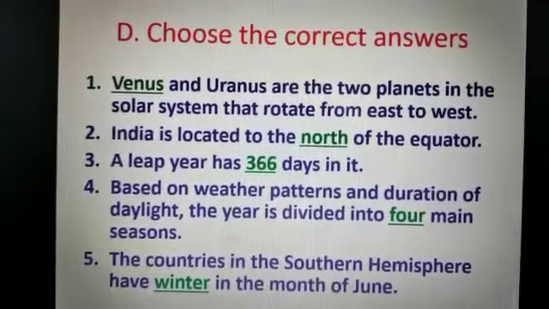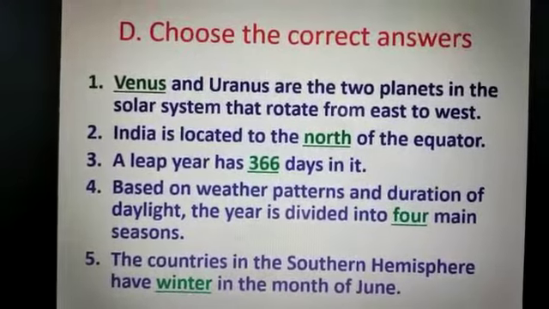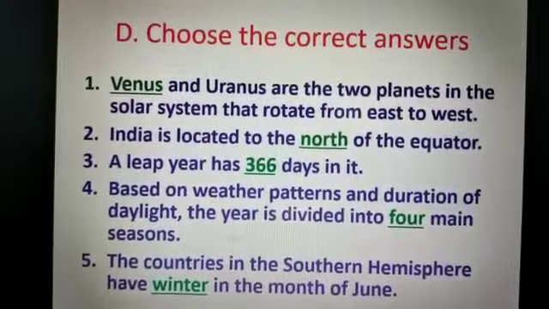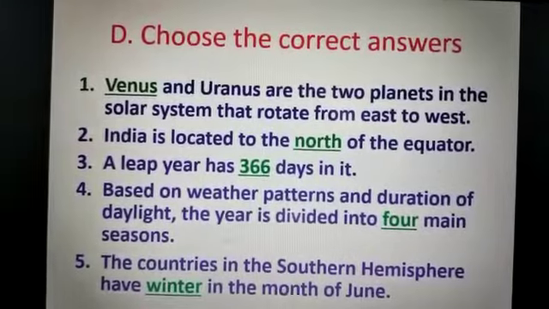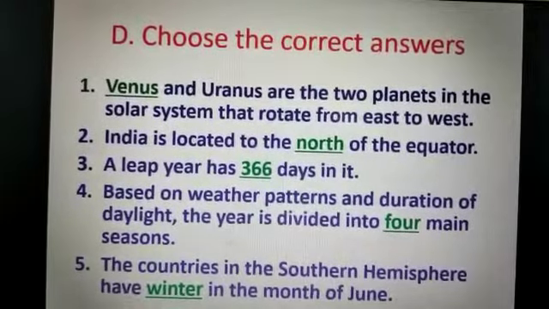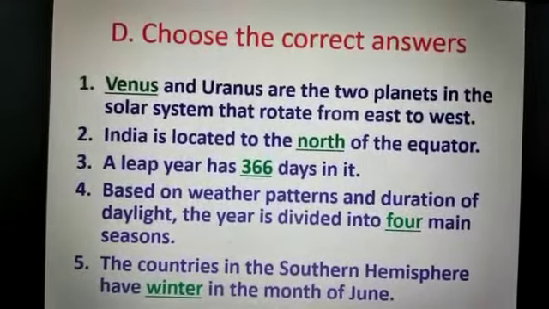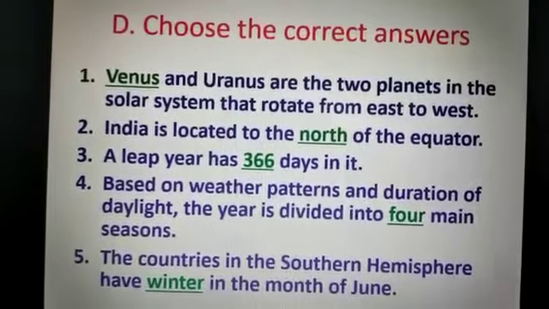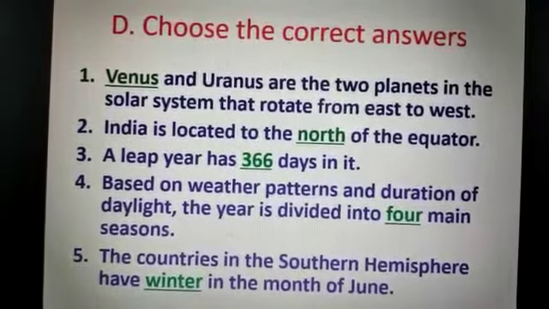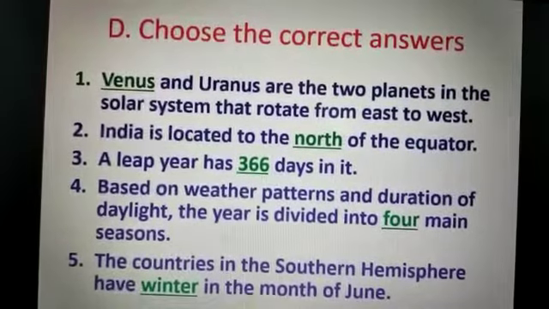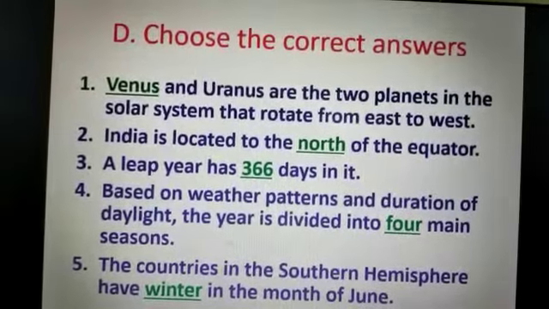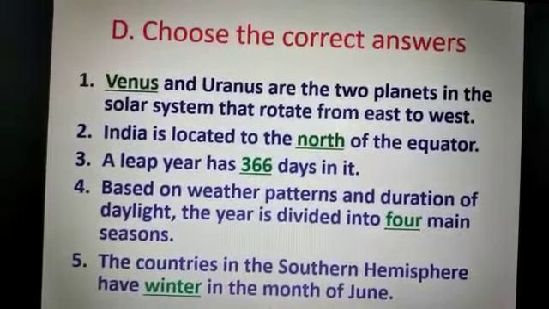Class 4 students, take out your social study book, open chapter 5, Rotation and Revolution. We are in exercises up to C, true and false, of page number 37 is over. Today we will do choose the correct answers. On page number 37, open D part, choose the correct answers.